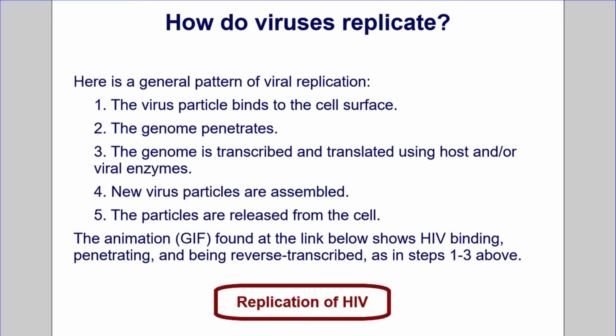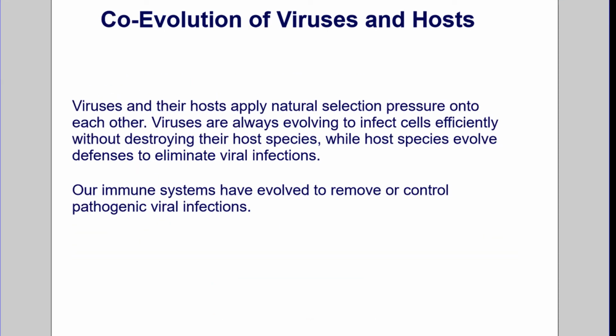Here's a general pattern of viral replication. 1. The virus particle binds to the cell surface. 2. The genome penetrates. 3. The genome is transcribed and translated using host and/or viral enzymes. 4. New virus particles are assembled. 5. The particles are released from the cell. The animation GIF found at the link below shows HIV binding, penetrating, and being reverse transcribed, as in steps 1 through 3 above.